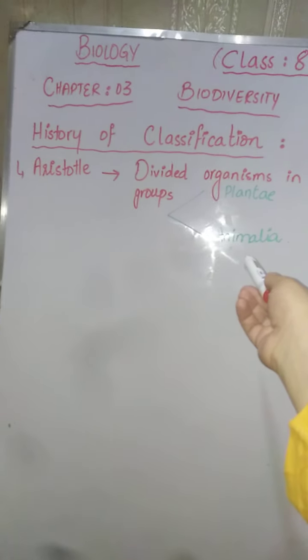We were going through chapter number 3 named biodiversity. Today the topic of our chapter is history of classification. The first ever scientist who contributed in the field of biology by dividing the organisms into two main groups. First group is kingdom Plantae and the other main group is Animalia.